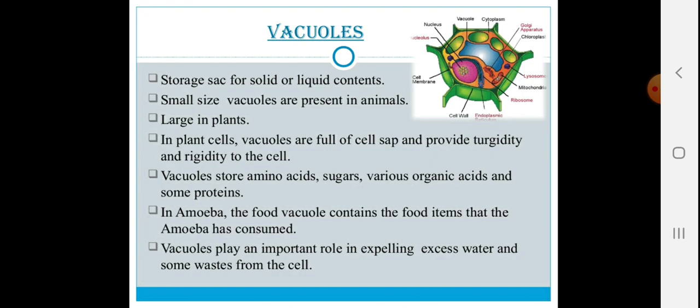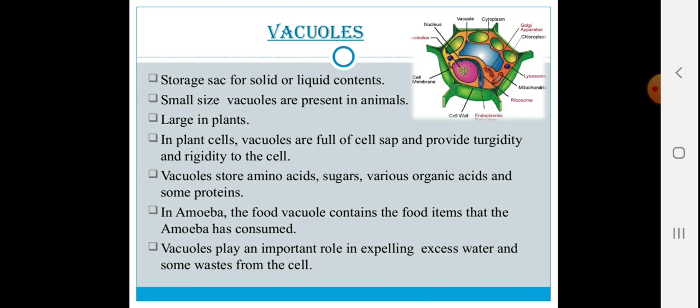In plant cell, vacuoles are full of cell sap and provide turgidity and rigidity to the cell. That means they will maintain the structure of the plant cell while providing rigidity to the cell. Vacuoles store amino acids, which are the basic units of the proteins, as well as sugars and various organic acids and some proteins. In amoeba, the food vacuole contains the food items that amoeba has consumed.